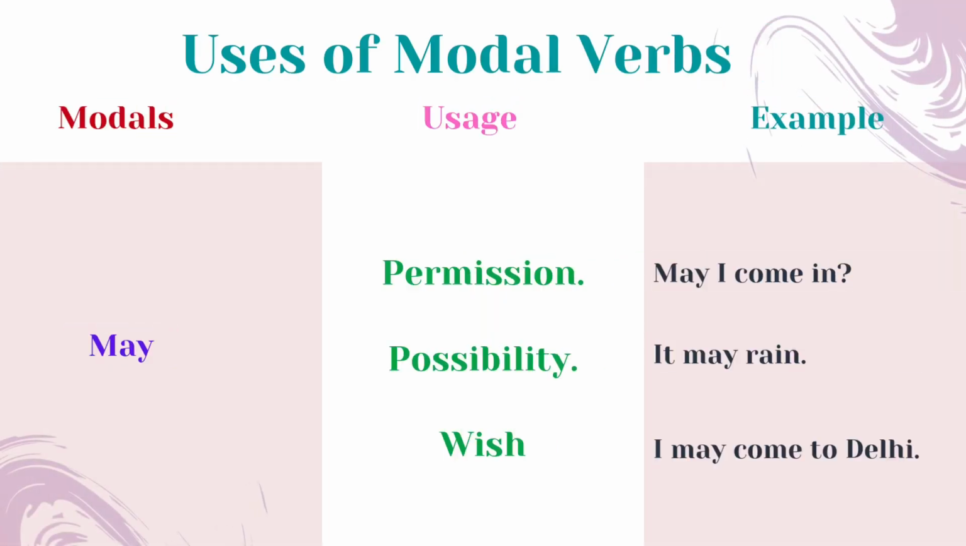Next, we have the auxiliary verb may. This auxiliary verb can be used to ask permission, and to express possibility and wish. Take a look at these examples. May I come in? It may rain. I may come to Delhi.